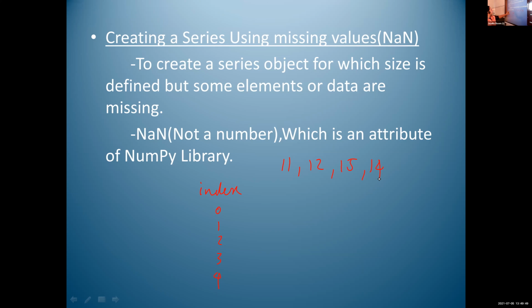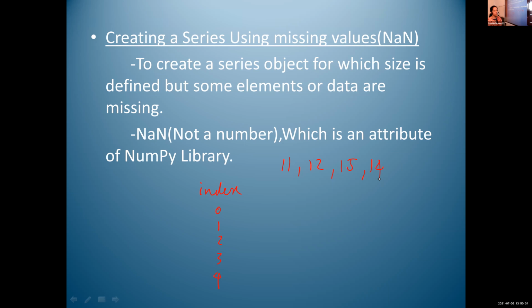Okay. So I will repeat. Here 5 indices are there. In that, only 4 data values are there. 1 value is missing. We need 5 data values, but here only 4 data values are there. So we have to use NaN instead of that 5th value. Otherwise, we cannot create a series. If one value is missing, we cannot create a series. We have to write something instead of that missing value. So instead of that missing value, we will write this NaN.